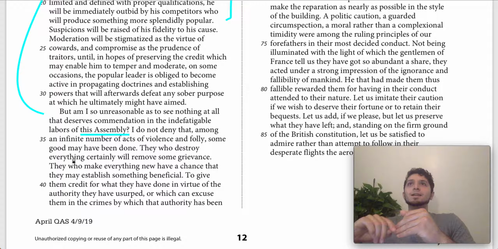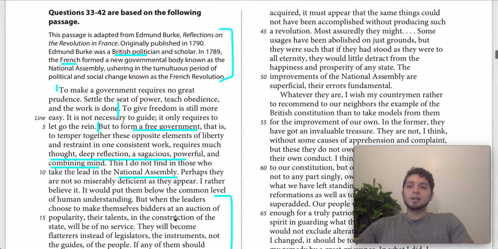So this is him basically answering his question in a sarcastic way by saying, no, I do think they've done something good, because when you destroy everything the way they've done, certainly you're going to destroy the good along with the bad, right? Or the bad along with the good. But he says to give them credit for that is not good, right?